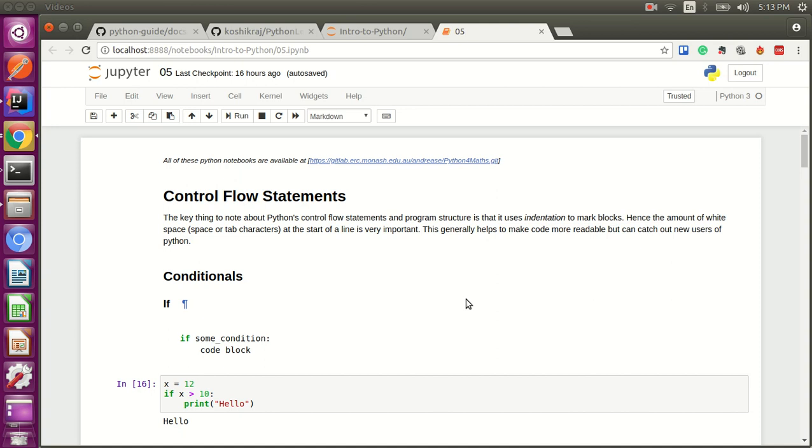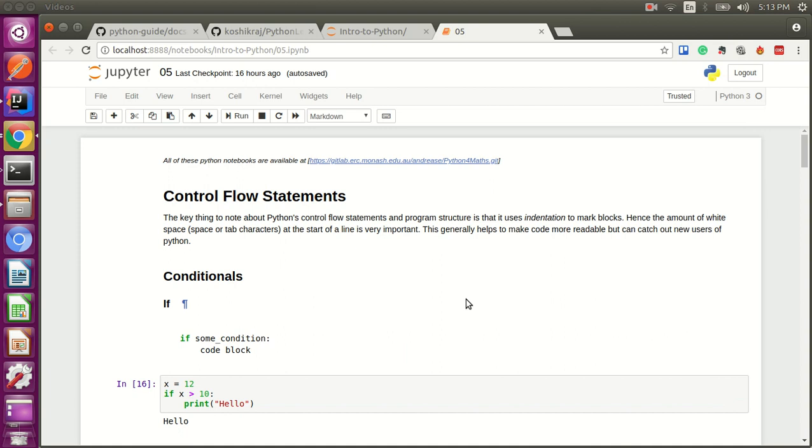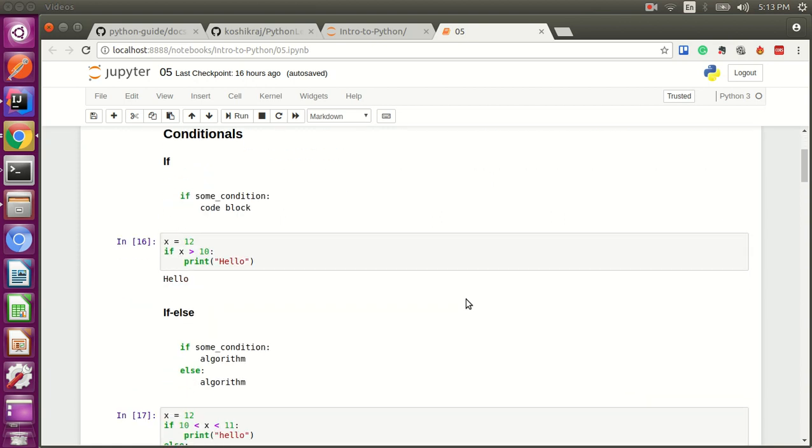So the most important control flow statements are conditional statements and loop statements. So let's look into each one of them. So for conditional statements, Python uses the if statement to do this.